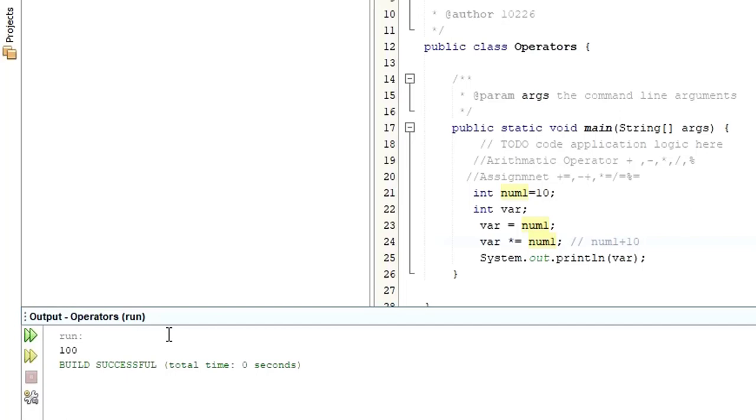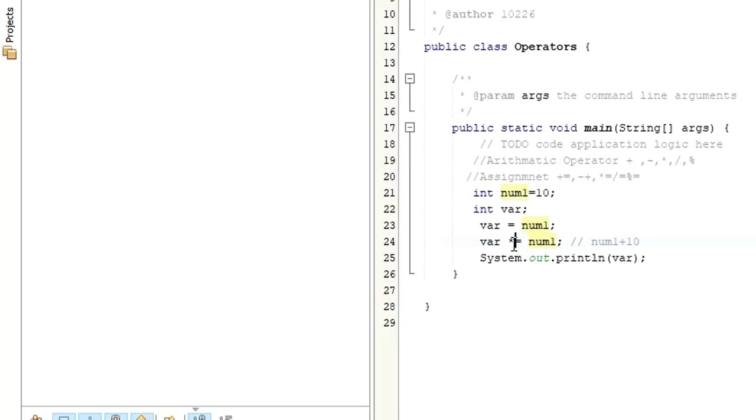So this is how the assignment operator would work. You can try to practice with different things, like you can put a negative sign here, or you can put a modulo operation here to check with different operators, right? This is how the assignment operator would work in Java.